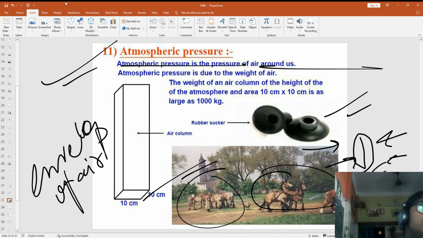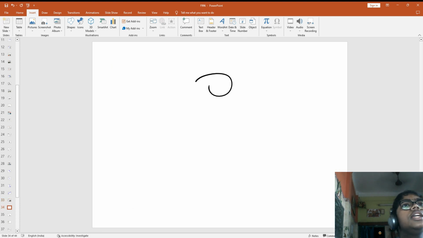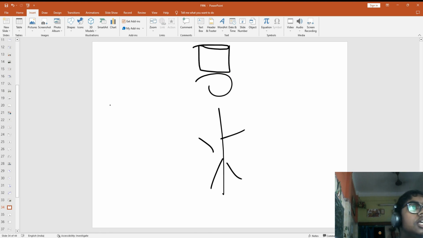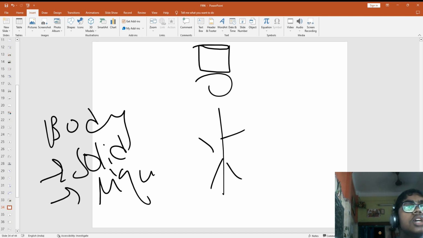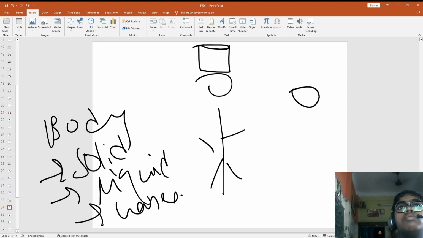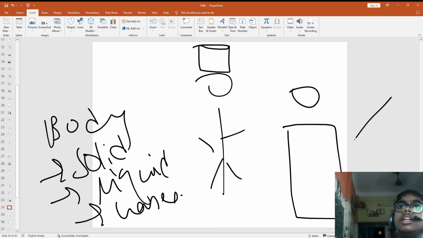It is so huge. Now you are thinking, when it is pressing on our head, why are we not crushed? Because our body has solid substances, liquids, and gases also. If this is a body part, a tissue, here the atmosphere is pushing the pressure.